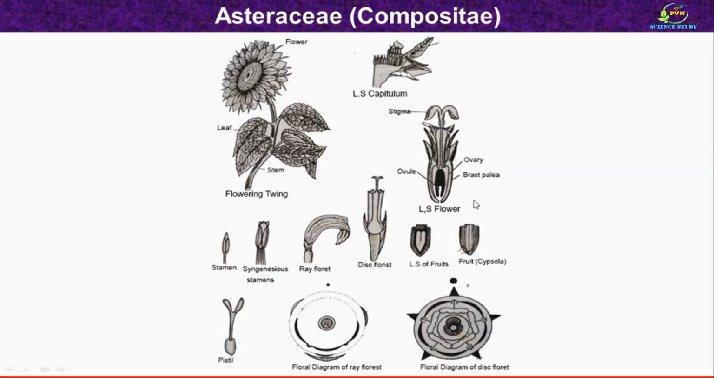Then these are the sketches of the sunflower plant. Botanical name of the plant is Helianthus annuus, commonly known as sunflower plant. This is the flowering twig where we can see the stem as well as the leaves of the plant. Then this is the head or the capitulum inflorescence. This is the longitudinal section of flowers. This is ray floret and this is disc floret. These are the floral diagrams of ray floret and disc floret.